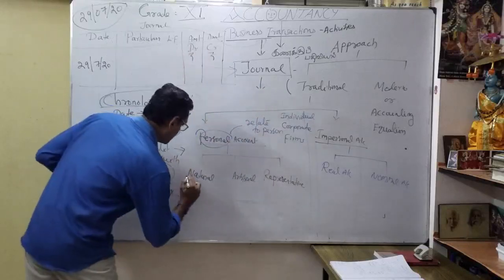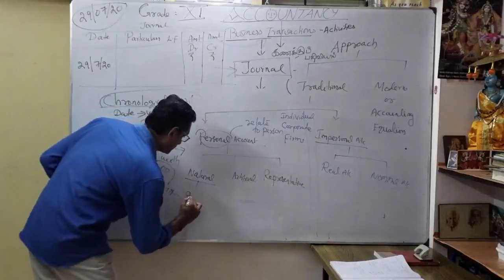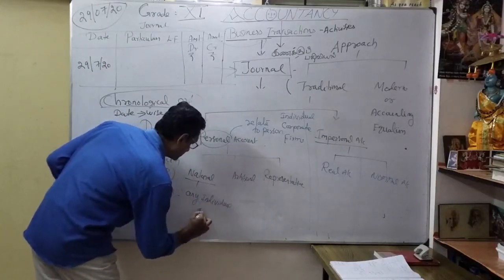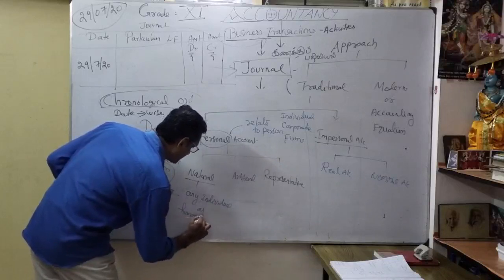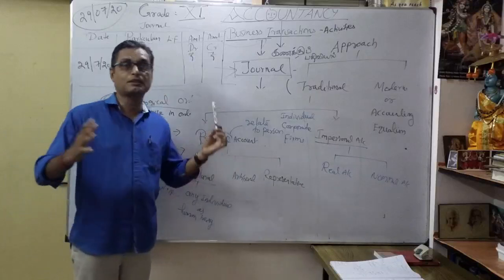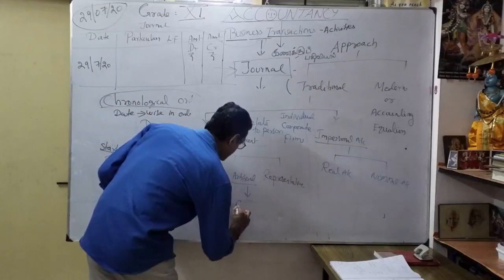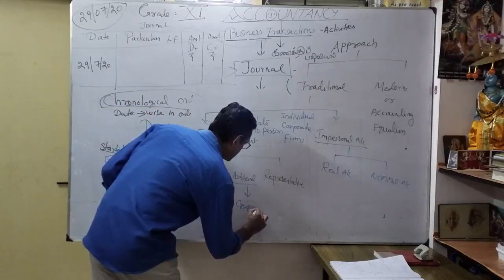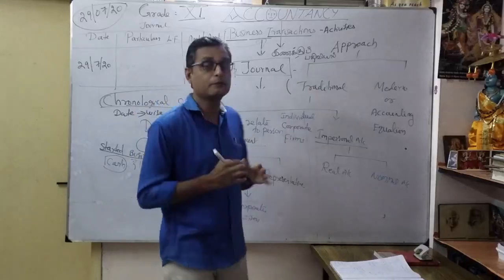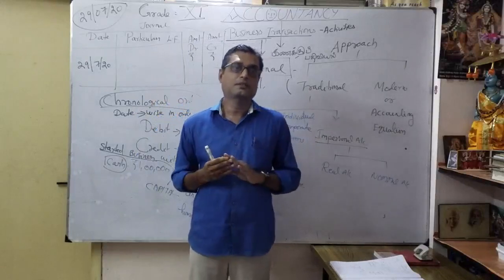What do you mean by natural personal account? Any individual, a human being, comes under natural personal account. What is artificial? Here it is the name of corporates or firms, for example Infosys, Reliance, Tata Iron and Steel Company.